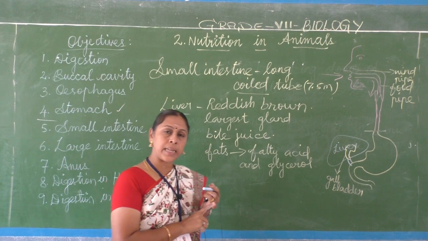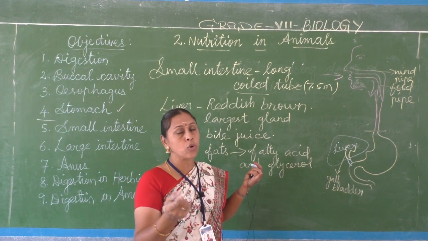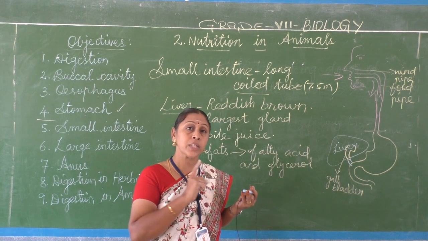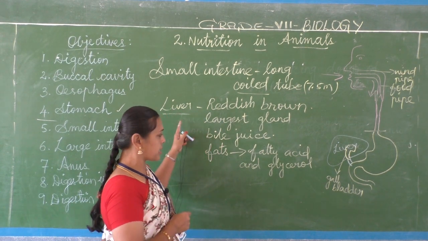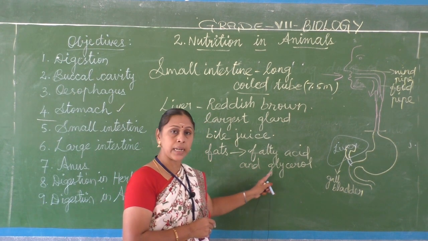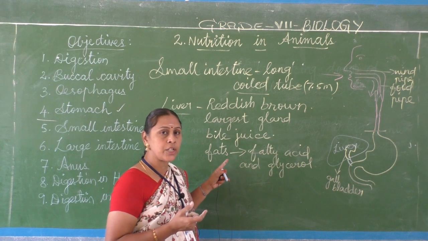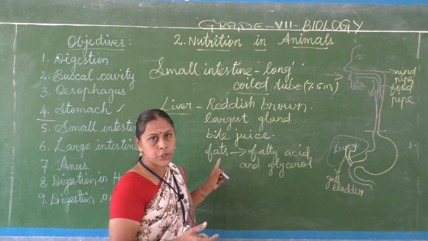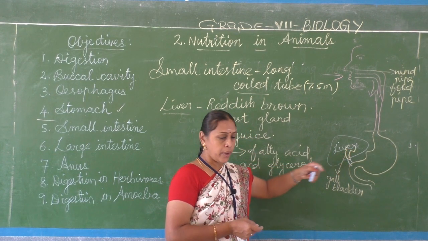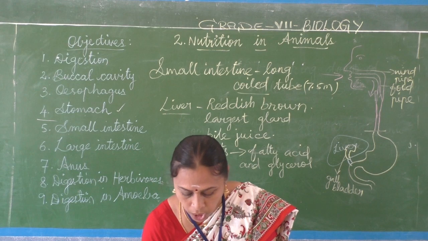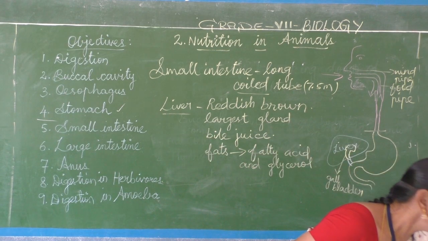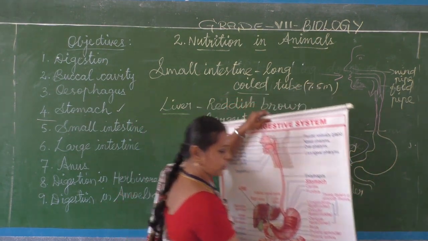So carbohydrate is converted into simple sugar, that is glucose, in the buccal cavity. Then proteins are converted into amino acids in the stomach. Next, in the small intestine, fat is converted into fatty acids and glycerol with the help of the liver's secretion called bile juice, which is stored in the gallbladder. Now I will show you that chart also, which I showed you in the last class.